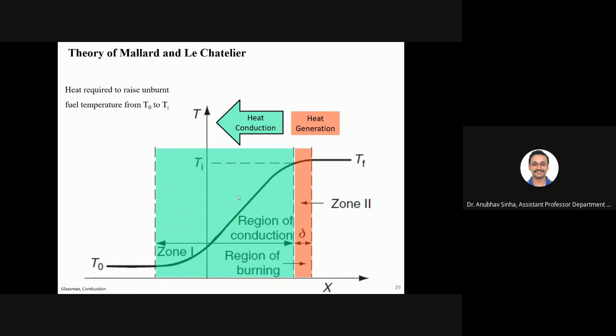Okay. So what Mallard and Le Chatelier said is that there is heat required to raise the unburned gases, the unburned fuel temperature, from T0 to Ti. It is initially at T0, room temperature, let us say 300 Kelvin. Now they define some ignition temperature Ti. Let us say at that temperature it will start to burn spontaneously.